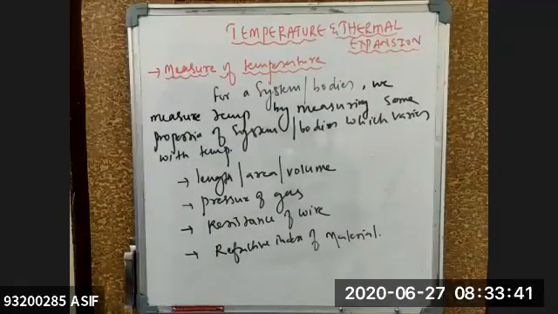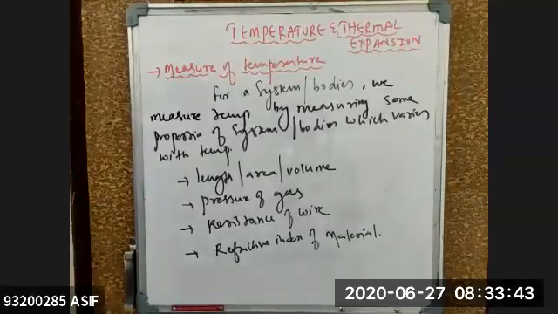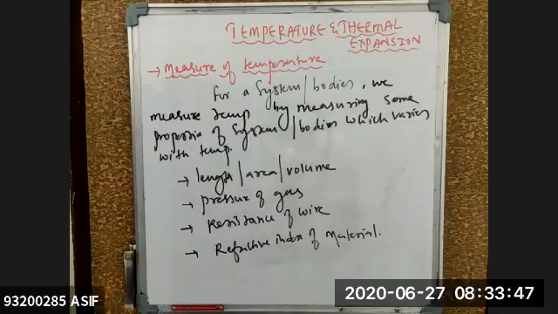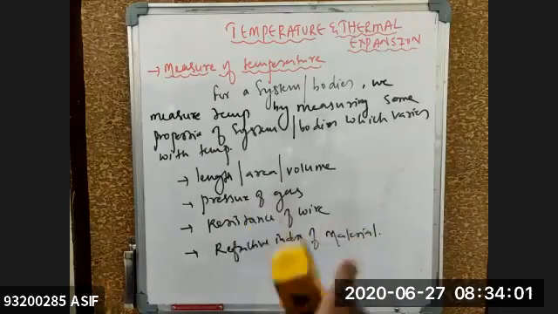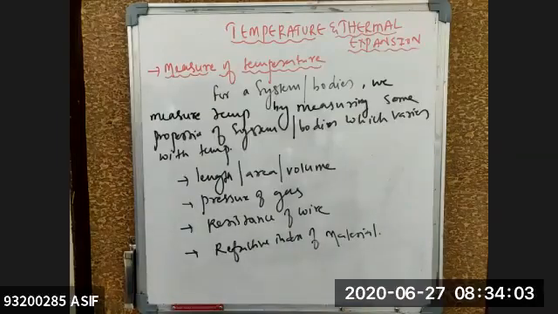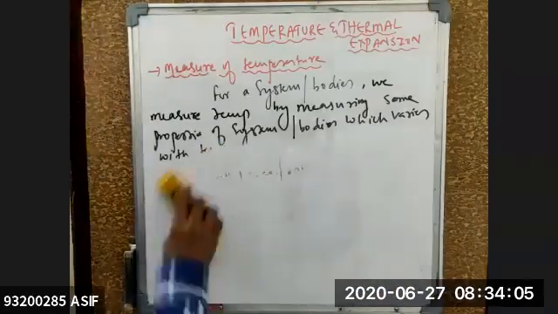If you might have visited your grandparents in some village, or visited any RMP doctor or local doctor, they would be using a glass type of thermometer rather than the highly sophisticated thermometers we use in Apollo or Vinci, isn't it? They will keep that thermometer in your mouth and take the reading. In that one, there is a black colored liquid. That black colored liquid is nothing but what?